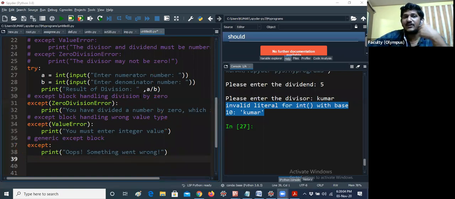For example, if you are doing a large project, because if you have a program of 2 lines or 10 lines and you find an error, you can easily find and debug that error. But if you are doing a project with 1000 or 10,000 lines of code, how can you decide which block is getting the error? In that way, you can easily identify it by using the try-except block.